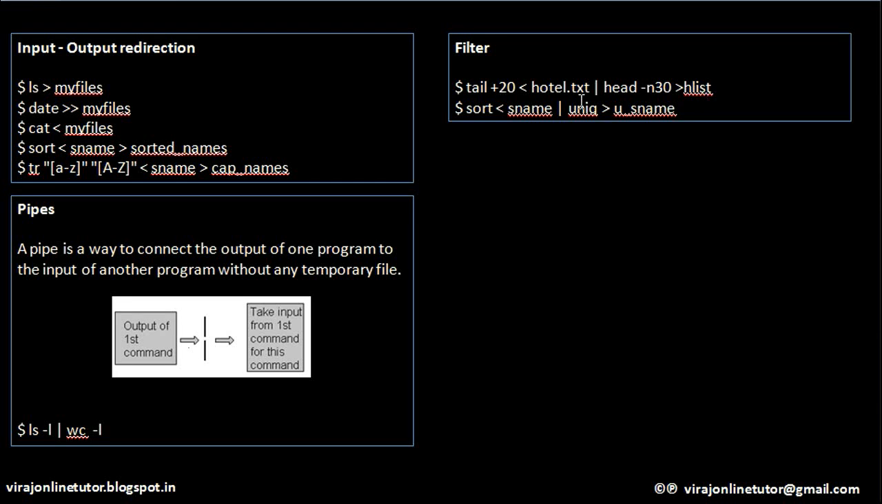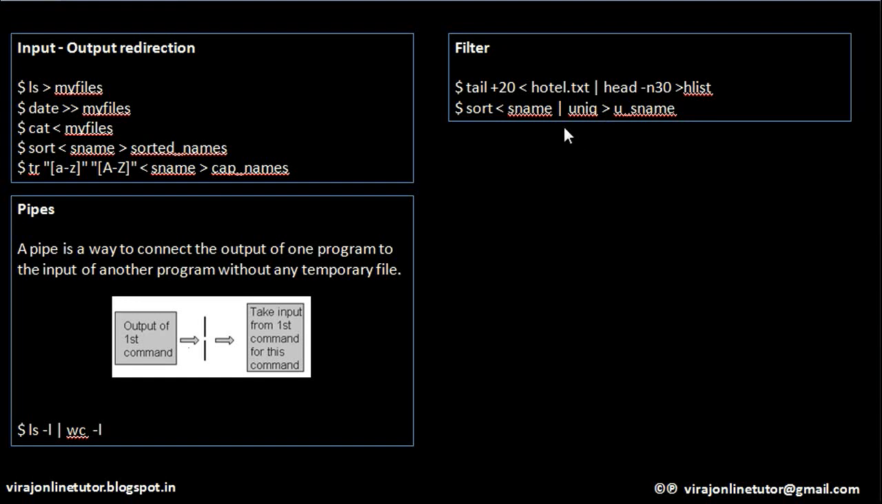I'll explain this again. We have a file called hotel.txt, and the tail command is reading from that file. It skips the first 20 lines, and from the 21st line till the end of the file is outputted as part of this command. That is piped to head. From whatever input it has got, head reads only the first 30 lines and outputs them to hlist. So hlist will get just 30 lines from hotel.txt, starting from the 21st line, till 30 more lines.